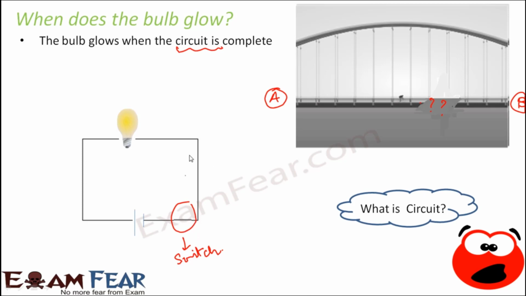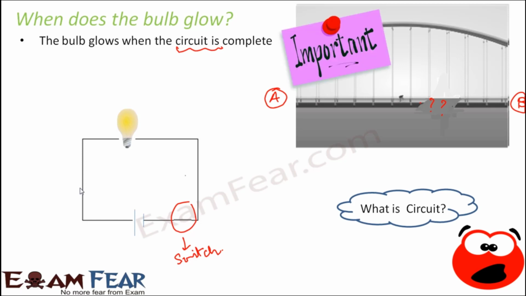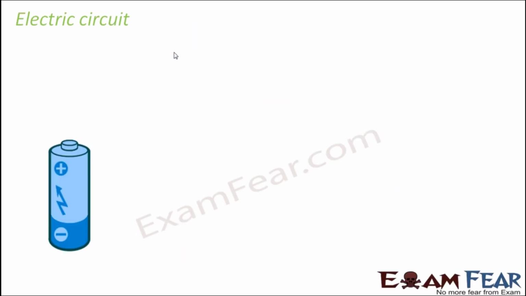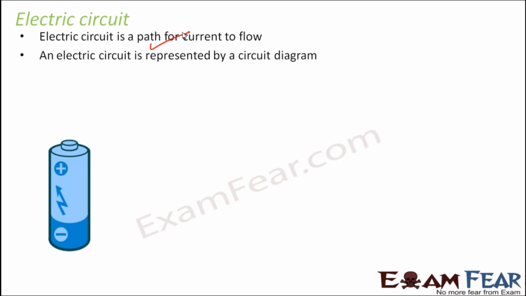As soon as we switch it on, the circuit is complete. So there is a complete path on which the electrons can move. Therefore it is very, very important that a complete circuit is needed. Only if the circuit is complete, the bulb will glow. If the circuit is not complete, the bulb will not glow. So let's look at an electric circuit now. An electric circuit is a path for current to flow. Without a path, the charges, the electrons, will not be able to move. If there is no movement of electrons, then there is no electric current.